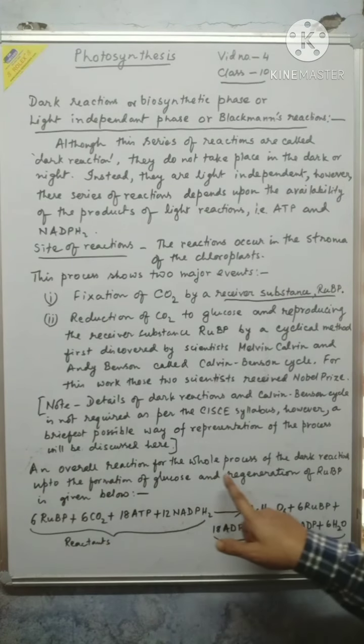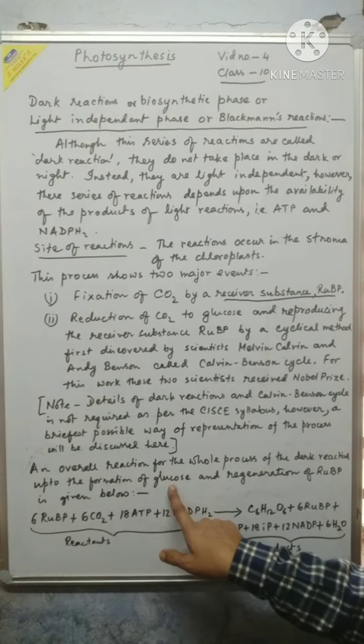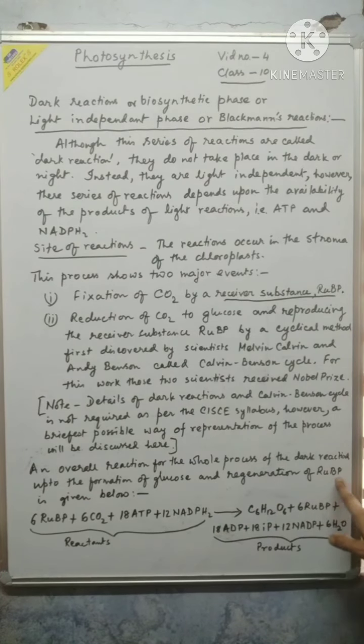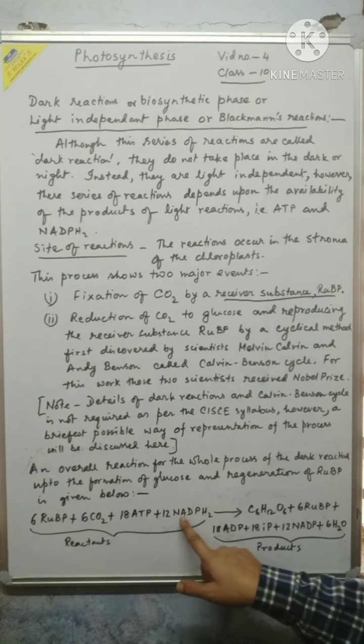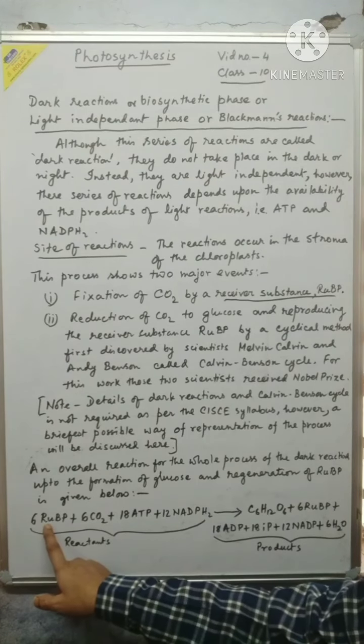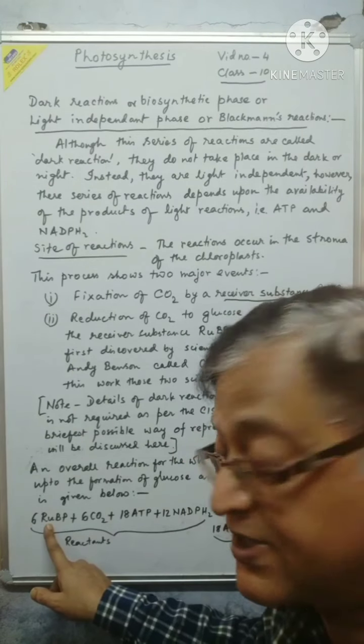An overall reaction, the whole process of the dark reaction up to the formation of glucose and regeneration of RUBP is given below. Here it is. These are the reactants. 6 RUBP is a balanced reaction. Whenever there is a reaction, it should be balanced.